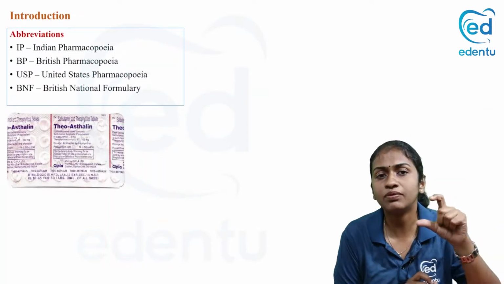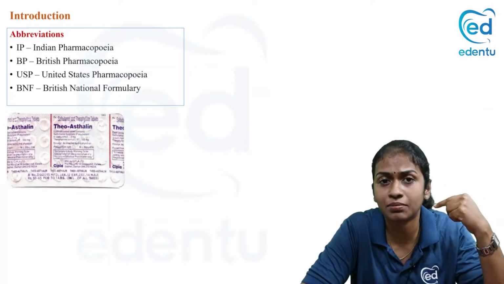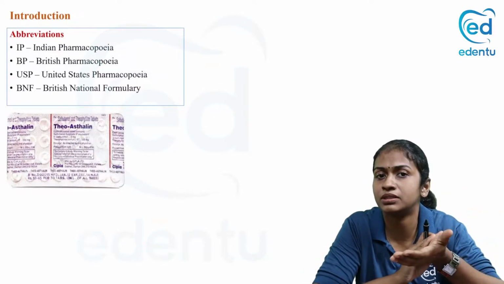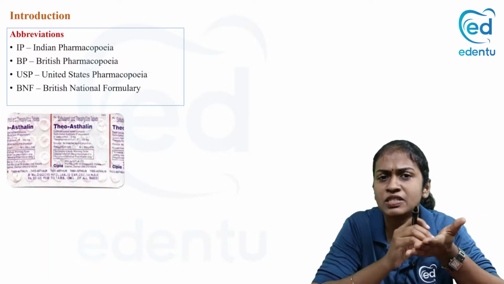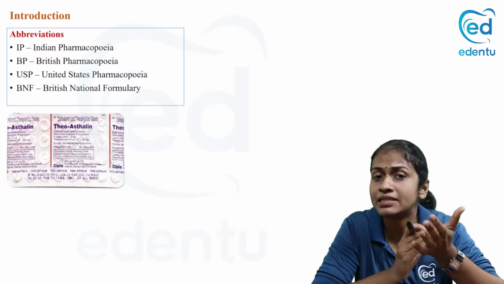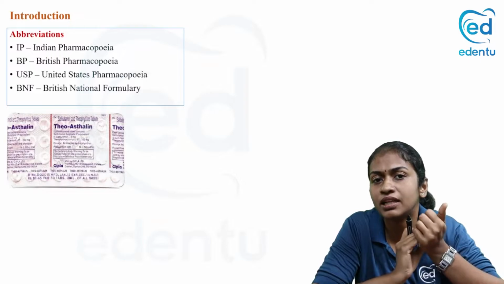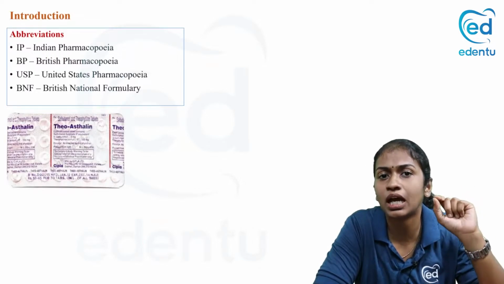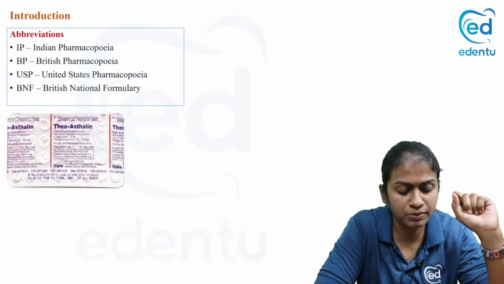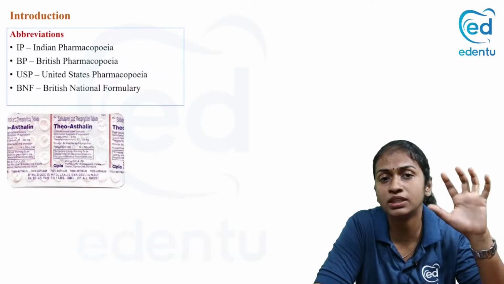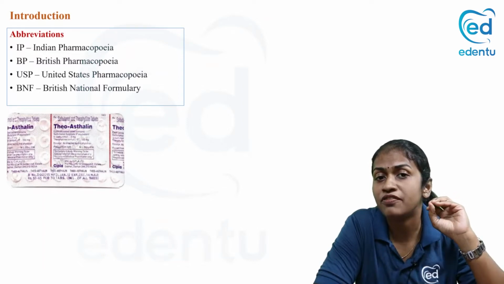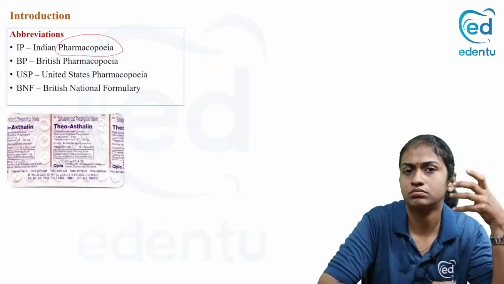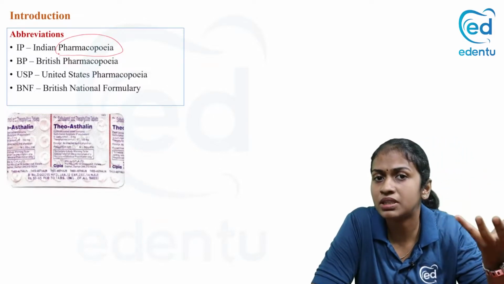Next time when you take a tablet, even paracetamol, please see the back side of the tablet. There are so many things written in very small letters on the back side. Please go through it and try to understand what it means. There are certain abbreviations that you see, IP or BP or USP, BNF and so on. What are these terms? These are pharmacopoeias. What is meant by pharmacopoeia? Pharmaco means drug, and poeia means to make.